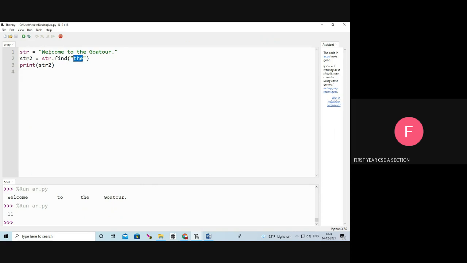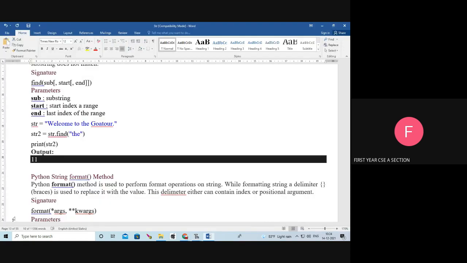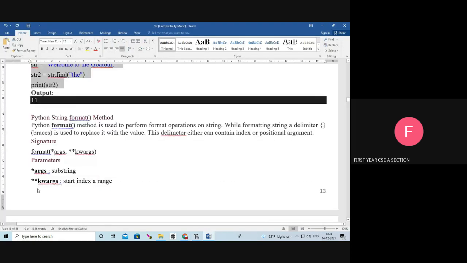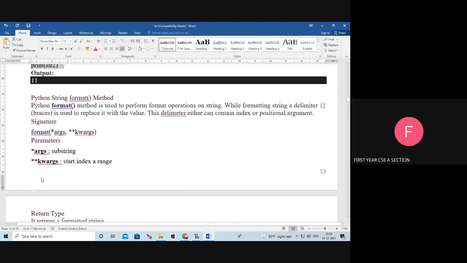See whether there is the word "the" in the str. Yes, the word is there in str. Here it returns the index number of the first occurrence. See 0 1 2 3 4 5 6 7 8 9 10 11. I'm going to print the str2. It returns 11. See the output, 11 is the output. It returns the index number of the first occurrence.